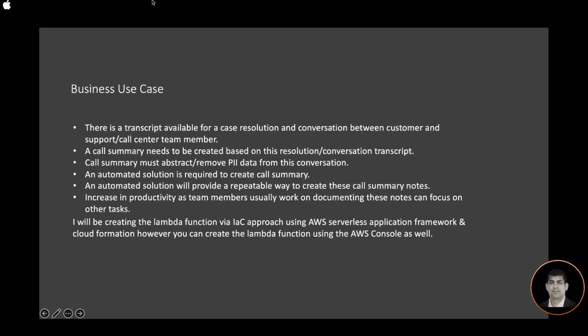I'll be creating the Lambda function via an infrastructure as code approach using the AWS Serverless Application Model and CloudFormation. However, you can create the Lambda function using the AWS console as well.